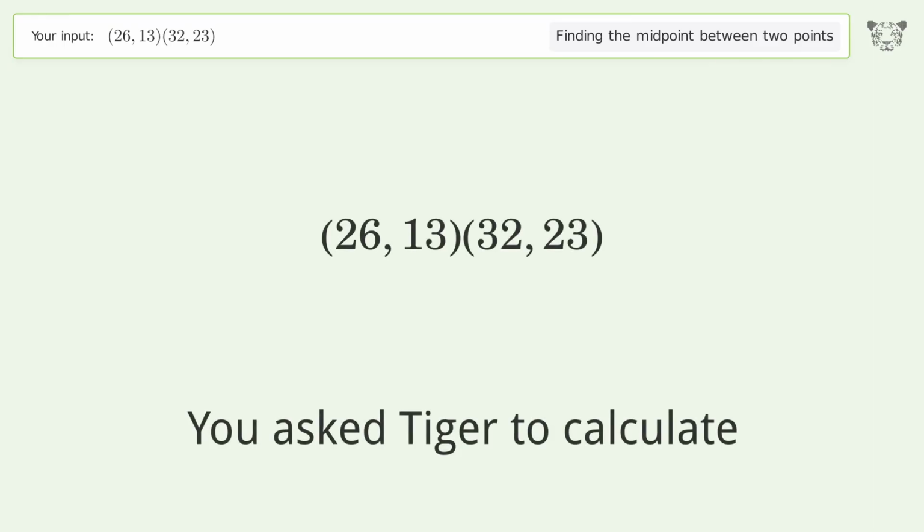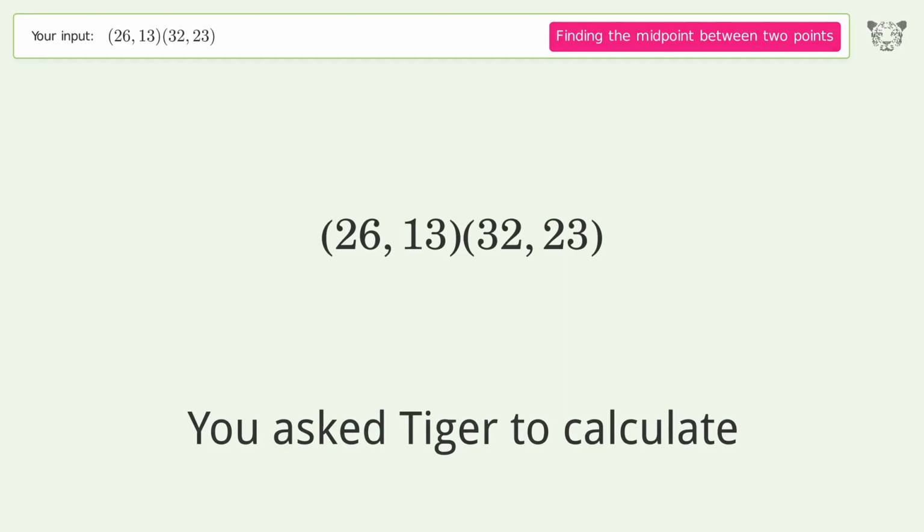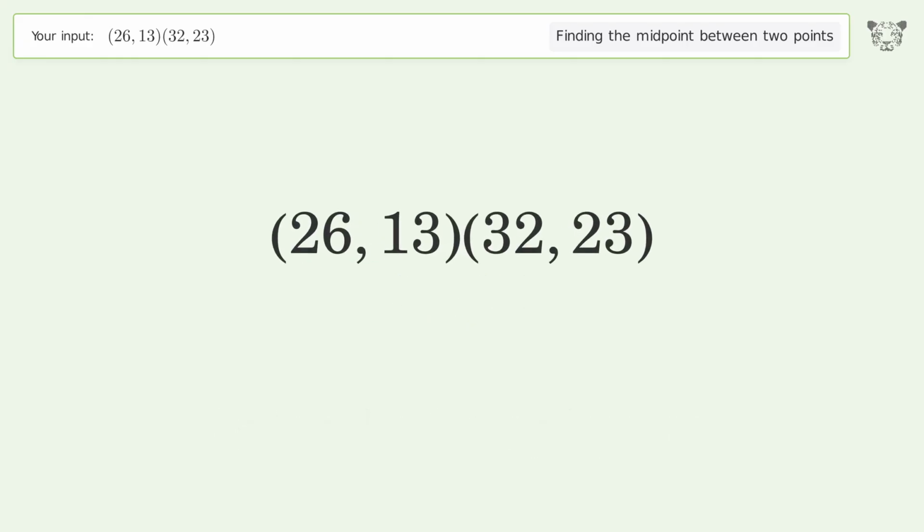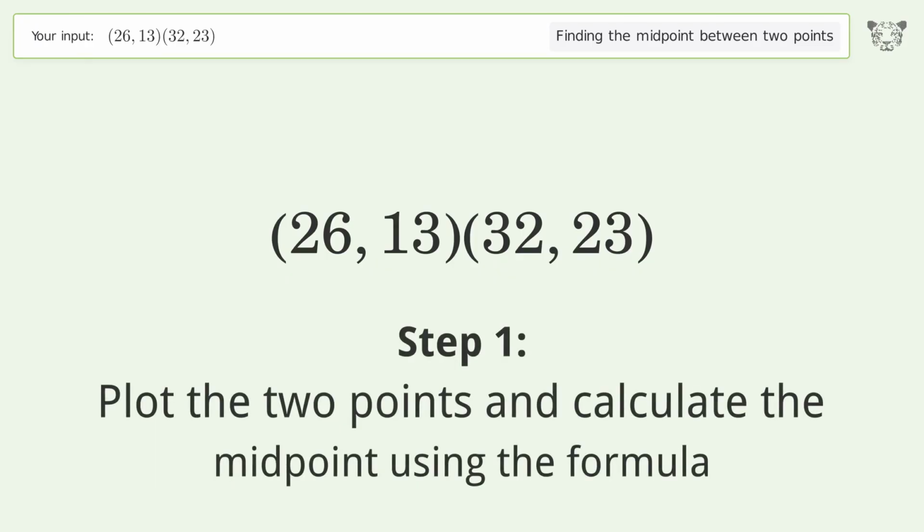You ask Tiger to calculate. This deals with finding the midpoint between 2 points. The midpoint between the 2 points is 29,18. Let's solve it step by step. Plot the 2 points and calculate the midpoint using the formula.